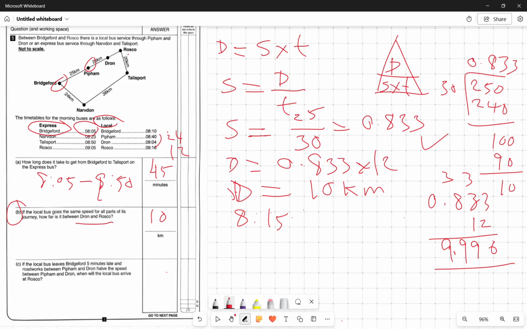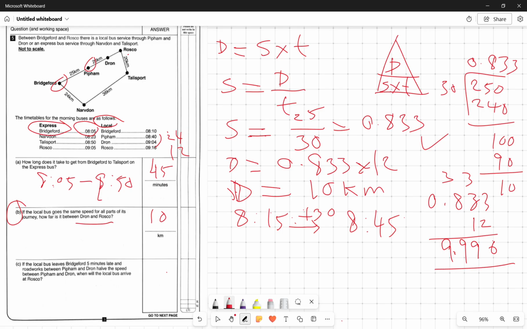So first, from Bridgeford to Pipham, you need to add 30 minutes, so the time will be 8:45. So it will reach Pipham at 8:45, and now what happens? Between Pipham and Drawn, the speed is half because of the road work, so it takes 48 minutes instead of 24.